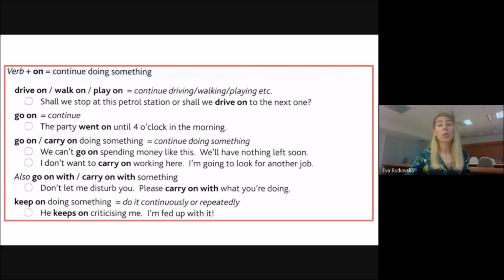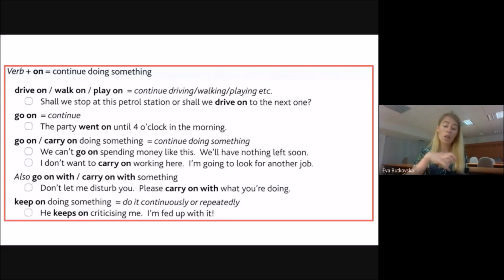The last phrase that I want you to focus on is keep on. Keep on doing something. We usually say it if we want to encourage somebody to do something. So keep on doing that. Or in this sentence, he keeps on criticizing me. I am fed up with it, so I have enough of it. He continues to criticize me, or he continues criticizing me.